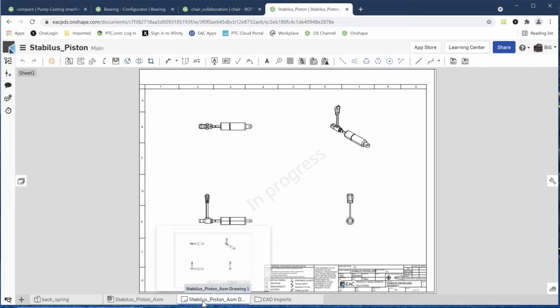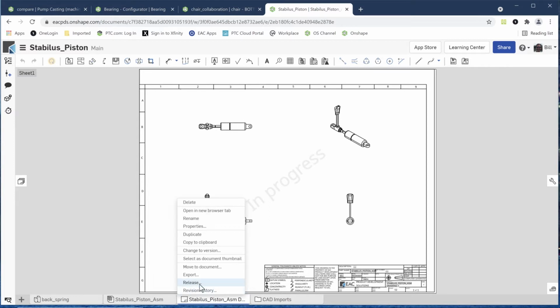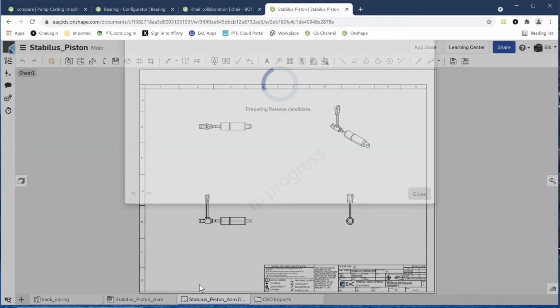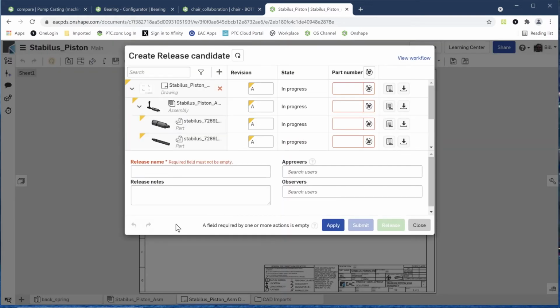So now I can just go in and say I want to release it. This is all PDM stuff too. I'm going to take this drawing, so it grabs all the components and everything. There's an automatic part numbering system. At this point, this is when it gets the unique characteristic. I could have called each one of these components the same name, and Onshape really wouldn't care. But here is when we say we want to assign a part number. That's when it's unique. And there is an automatic part numbering system that we can customize.